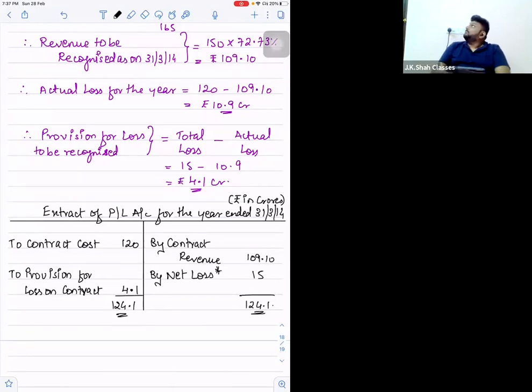So if you don't provide for the provision of 4.1, your net loss will not come to 15. Your net loss will come to 10.9, which is the actual loss. So we have to record the total 15 crore as the loss for which provision is to be created.